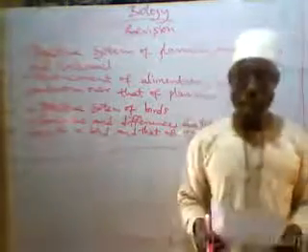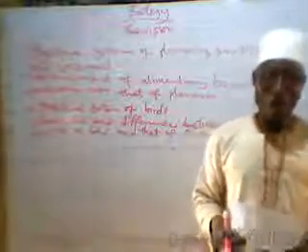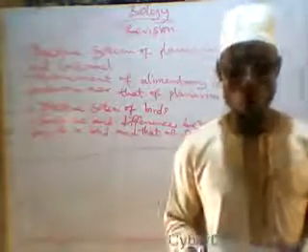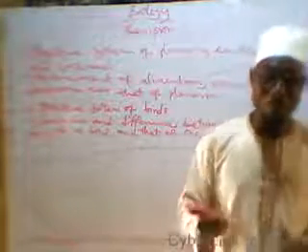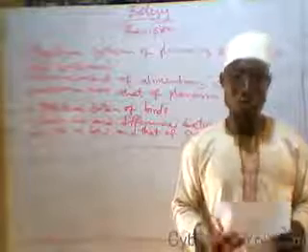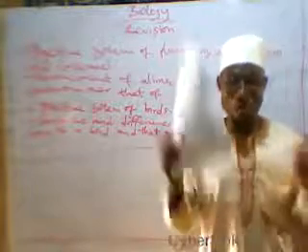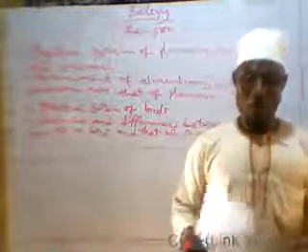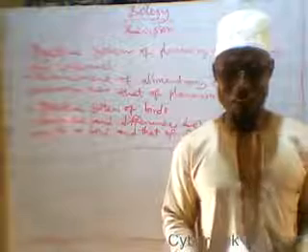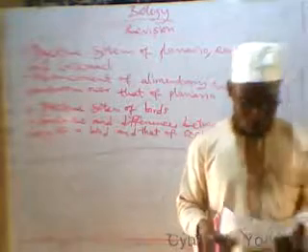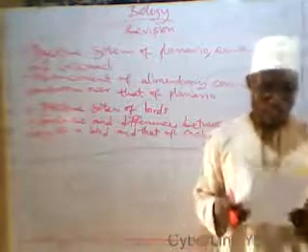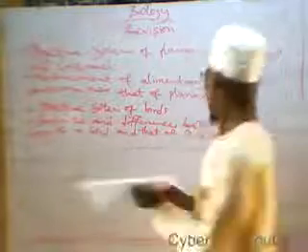Then, the similarities. If you look at the alimentary canal of bird and that of cockroach, they both have a gizzard. They also both possess a crop, and some other similarities. Go and do revision.